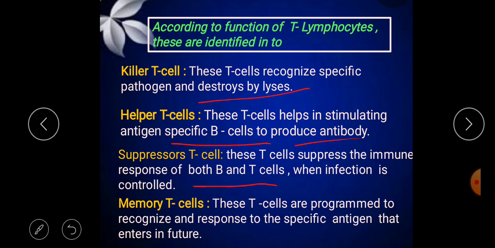Okay. So what are the memory T cells? These T lymphocyte cells are programmed to recognize and respond to the specific antigen when it enters again in the future. So this is all about the types of T lymphocyte cells.